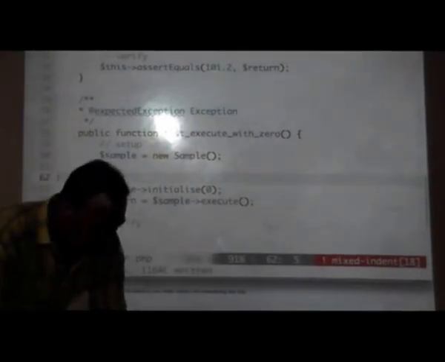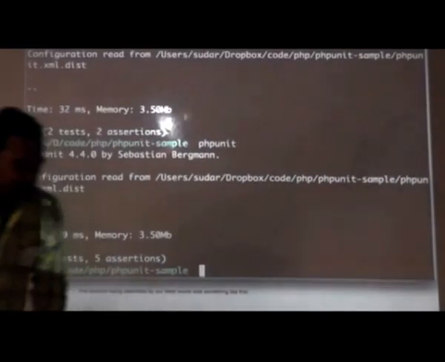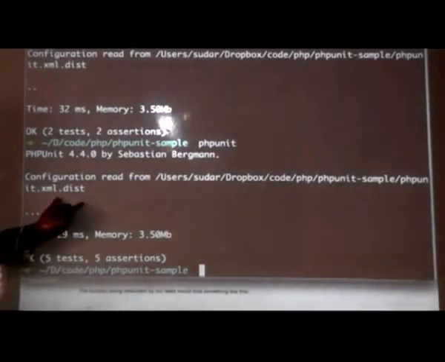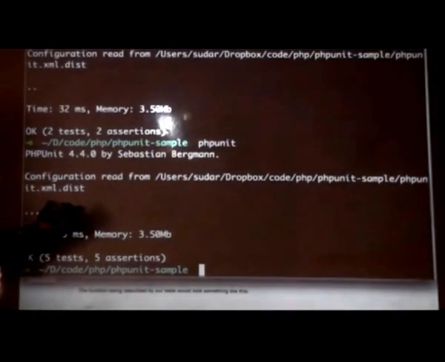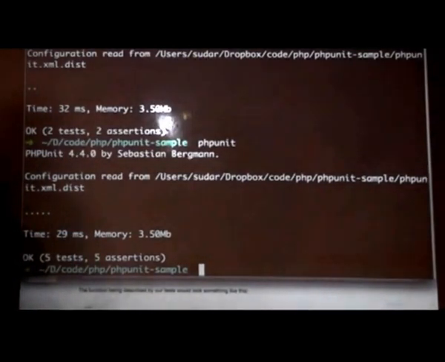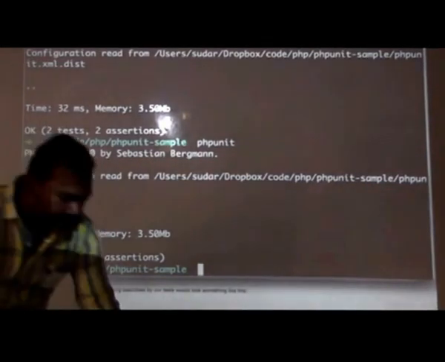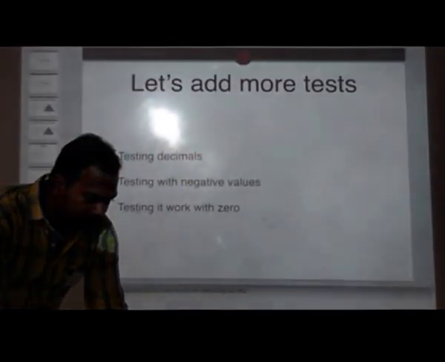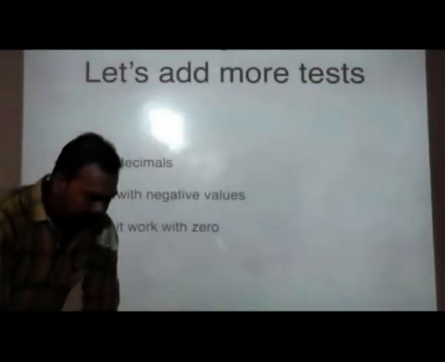So let me run all the test cases together. Now we have 5 tests, 5 assertions, and all of them passed. Similarly, you can extend it and handle all your corner cases and things like that. Okay? So, any questions so far on basic PHPUnit testing?